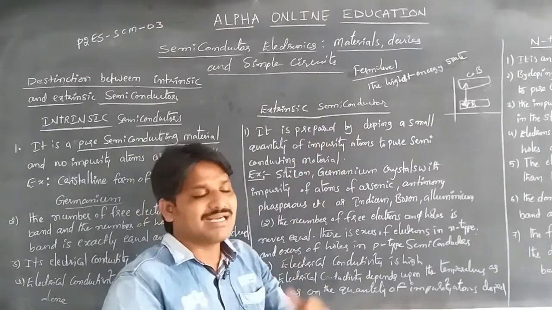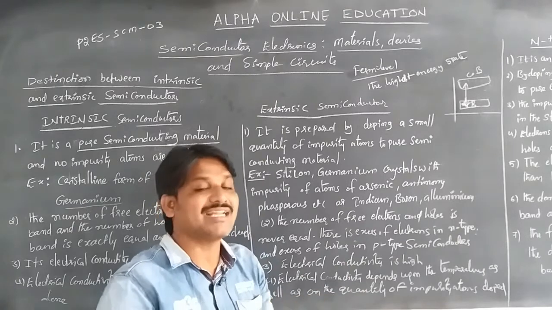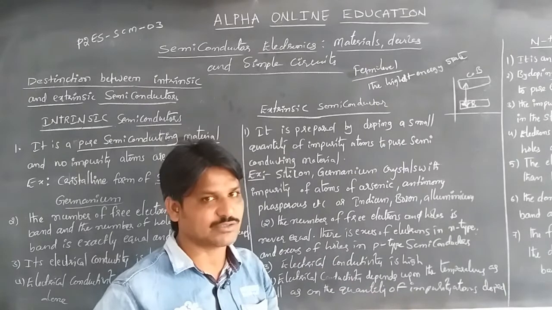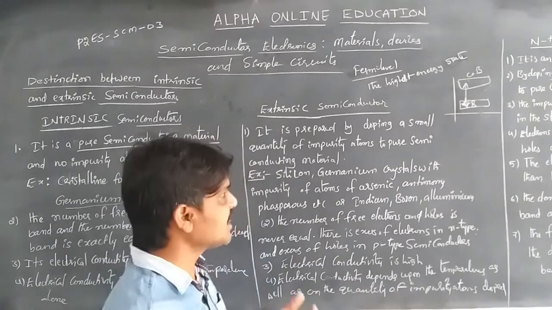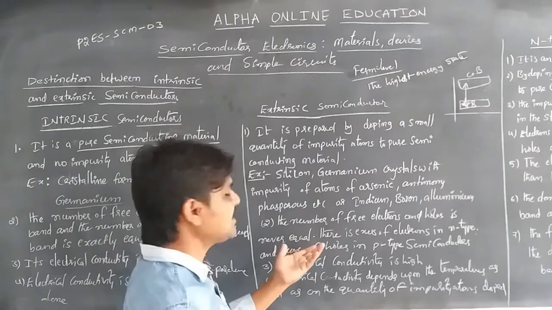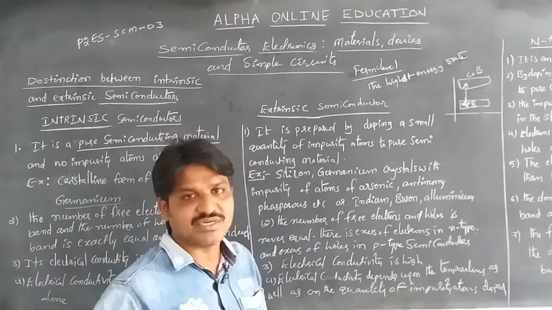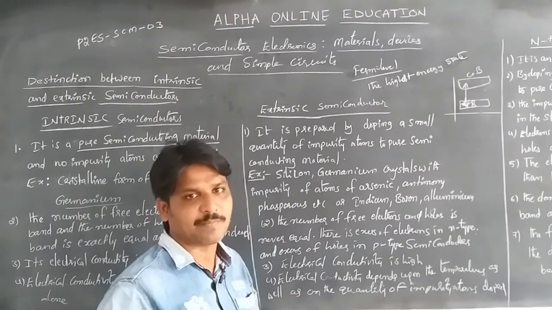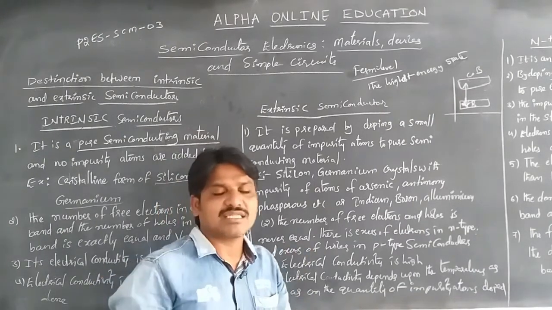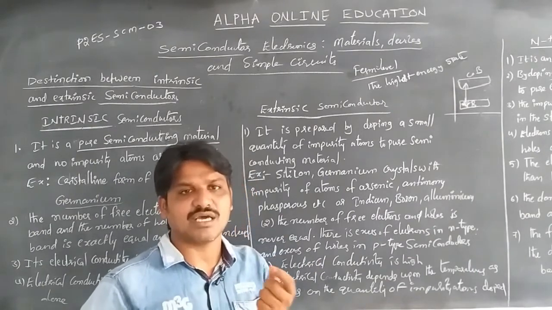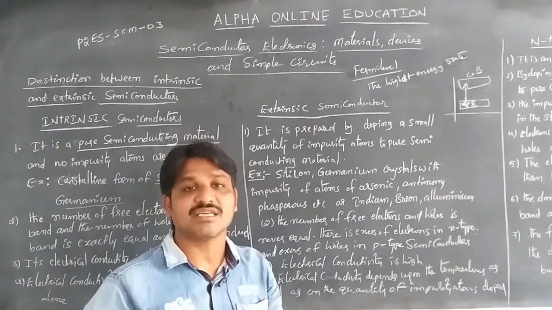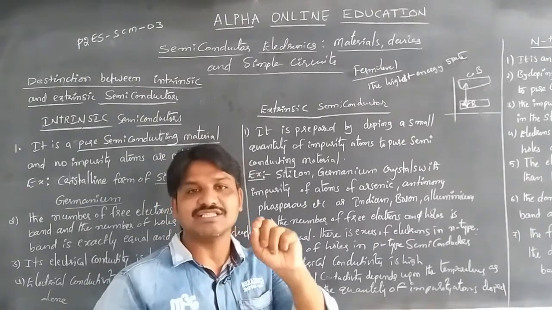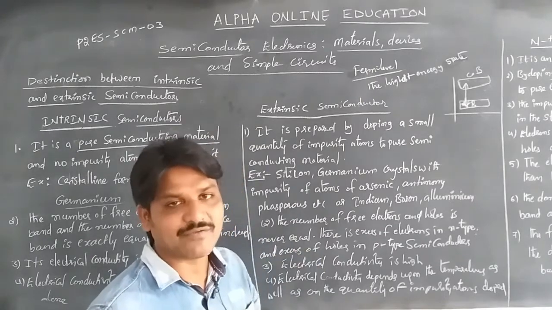Depending on the type of impurities added, we can get another type of semiconductor, that is the p type and the n type of semiconductor. If pentavalent impurities are added to the pure form of silicon and germanium, we get the n type semiconductor. And if trivalent, that is third group, elements are added to the pure form of silicon and germanium, then we get the p type semiconductor.